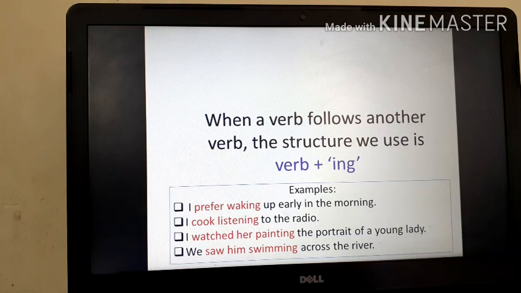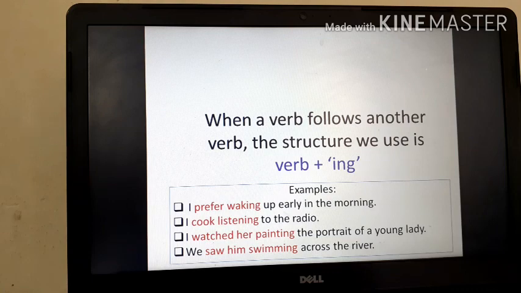So I will say what is the gerund and what is the participle now. Gerunds are verbs which function as a noun in a sentence, whereas a present participle is most commonly used as part of the continuous form of a verb, after verbs of perception, after verbs of movement, or as an adjective. Present participles are formed by adding ing to the base form of the verb, and they denote incomplete actions or state of being.